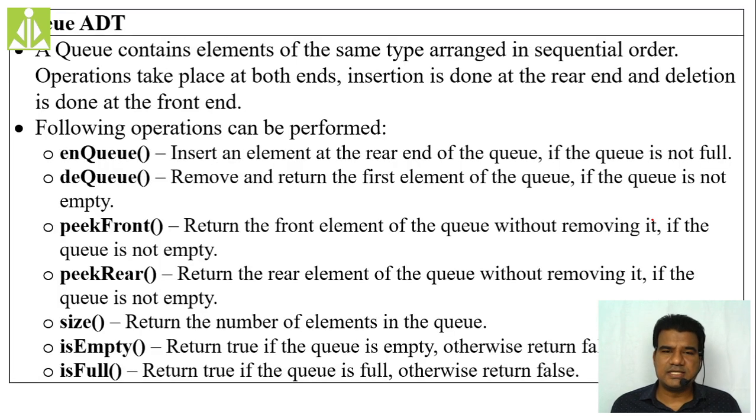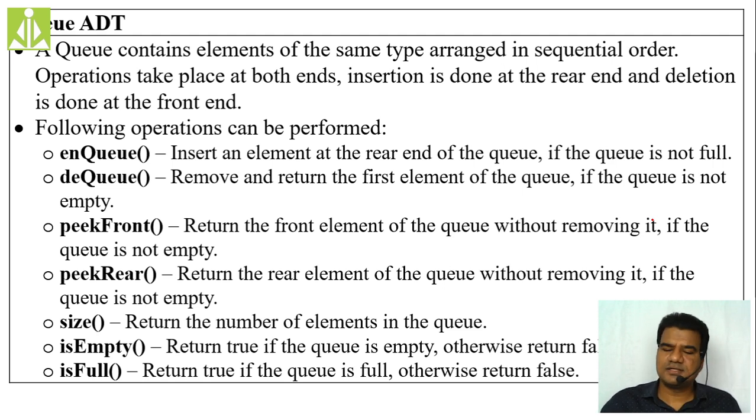So next is the queue entity. We have the queue abstract data type. Already I told you, abstract data type means the details are going to be hidden. The coding is going to be hidden, and only the way these operations are performed and the functionality of these operations is going to be exposed. Isn't it? It is going to be exposed.